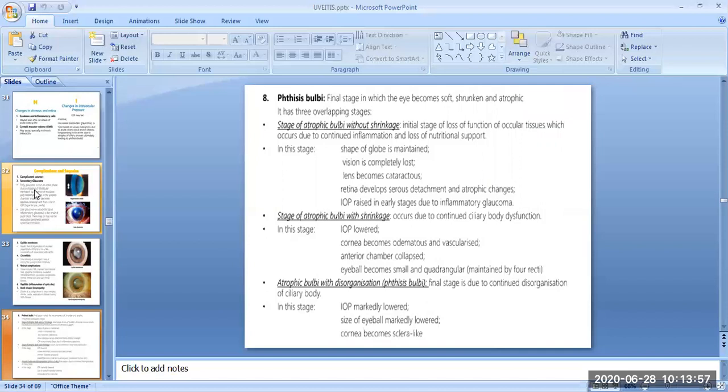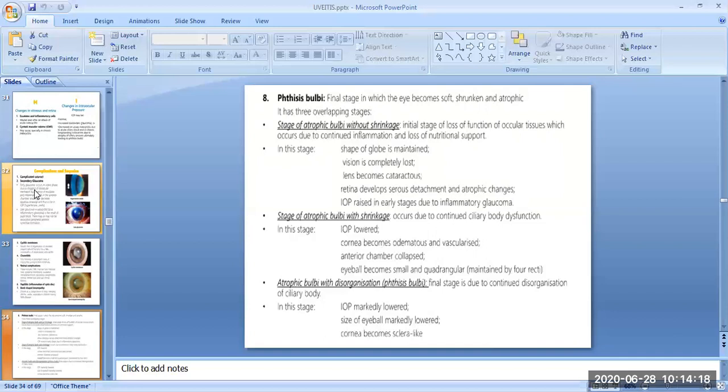In this stage, the shape of the globe is maintained, the vision is completely lost, the lens becomes cataractous, and the retina develops serous detachment and atrophic changes. IOP is raised in early stages due to inflammatory glaucoma.